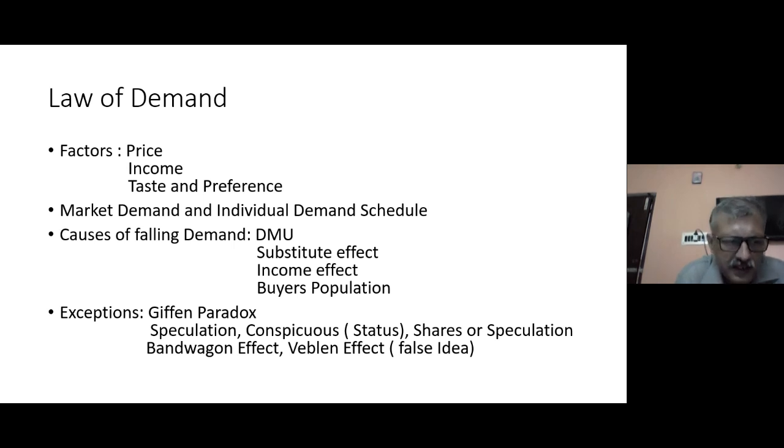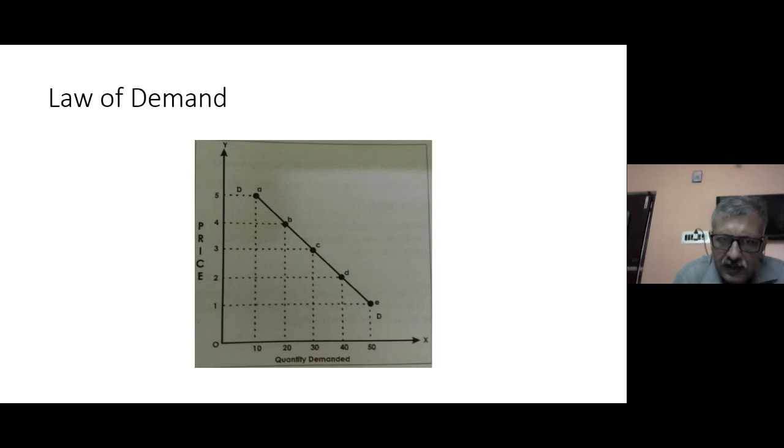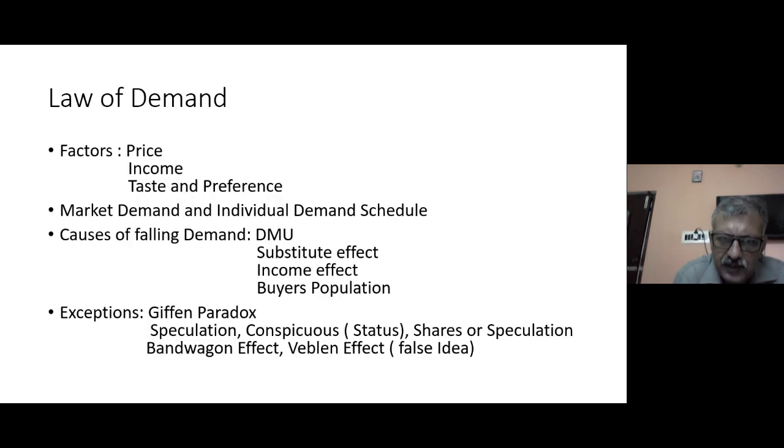But there are certain cases where this law of demand does not apply. That means even at a higher price, the buyer tends to purchase more quantity. Now, what are these situations? These are called limitations or exceptions.